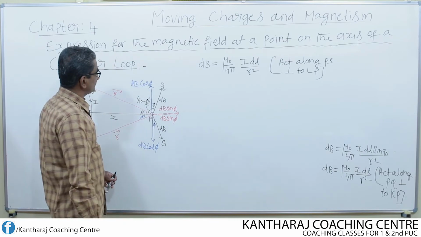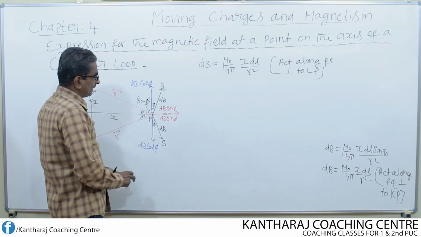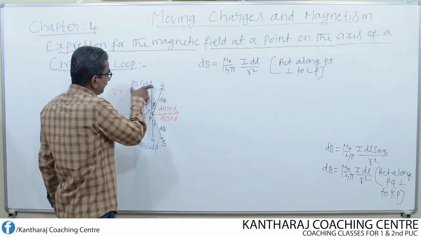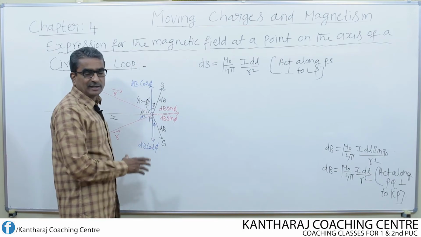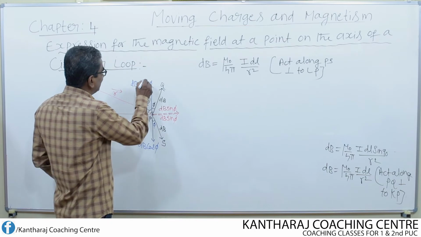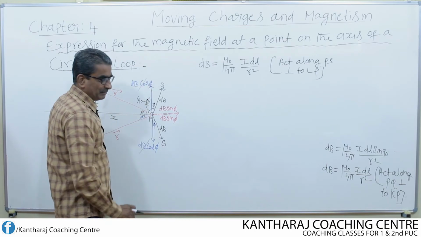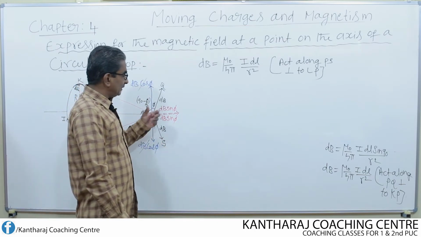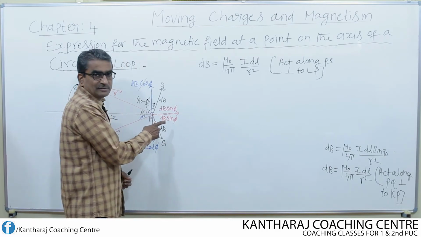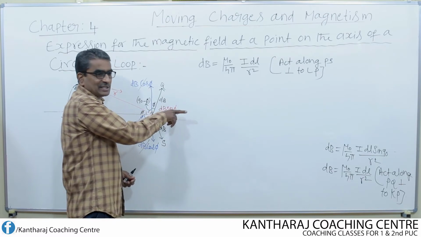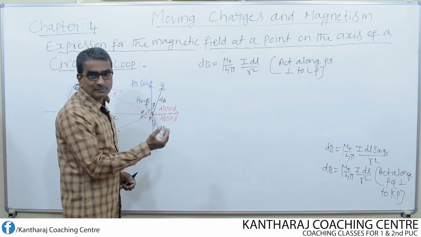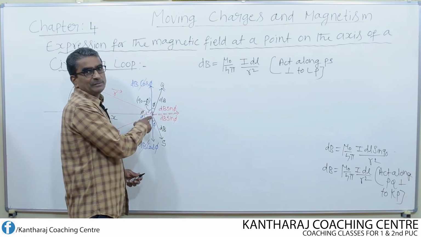What happens now? For dB cos phi, directions are opposite, magnitude is the same. That means the magnitude of this dB cos phi and this dB cos phi are equal and opposite to each other. Therefore these two components get cancelled. That means these two components become ineffective in producing the magnetic field at the point P. Whereas these two vertical components are along the same direction and also along the same line. Therefore these two components get added up to produce the magnetic field at the point P.